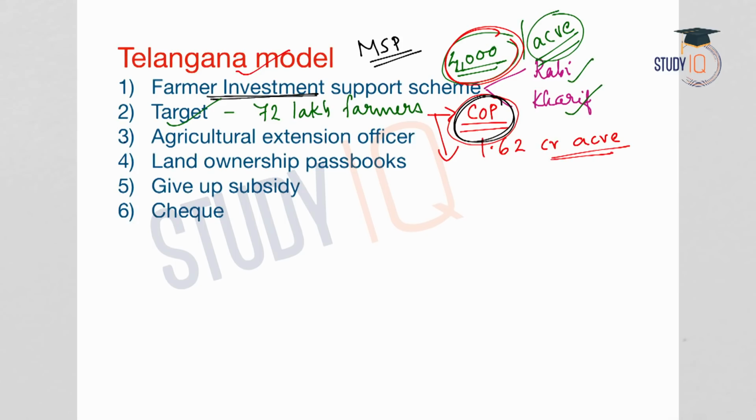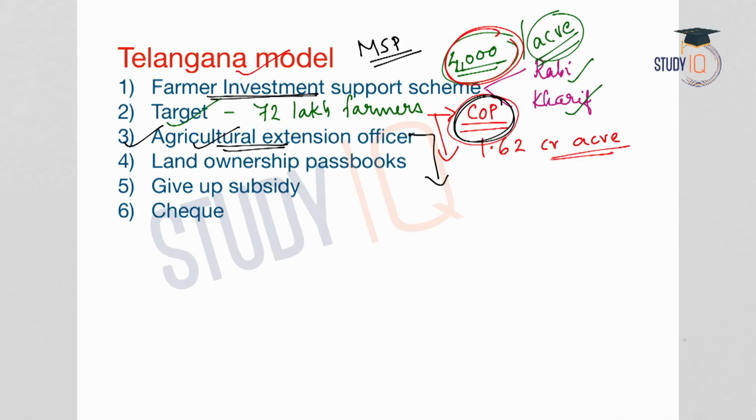And under the scheme, there is a provision for agricultural extension officers. So agricultural extension officers will be deputed for every 5,000 acres, who will report to the government whether a farmer who is availing the benefit is growing a crop or not. So accountability is ensured through agricultural extension officers.